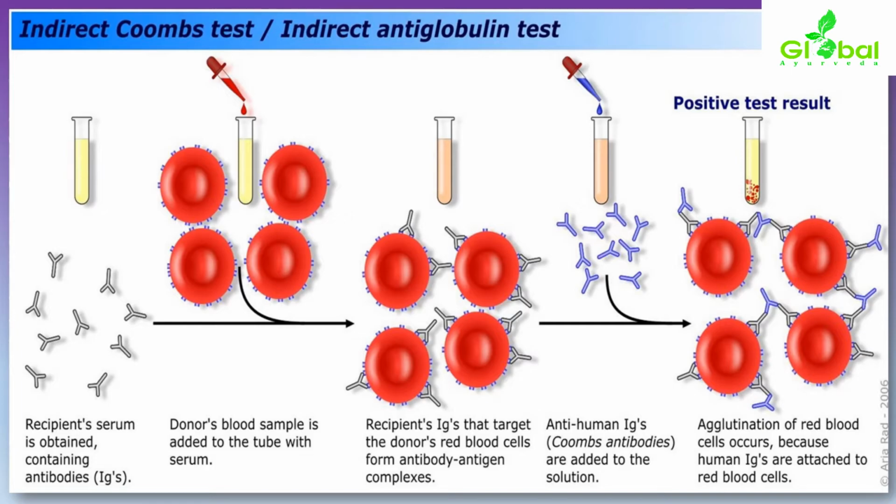What does it show if it is a positive result? Agglutination of red blood cells occurs because human IgGs are attached to red blood cells. Why? Because human IgGs are likely to attract towards red blood cells. So agglutination of red blood cells will happen, and this will give a positive result. This is how to perform the direct and indirect Coombs test.